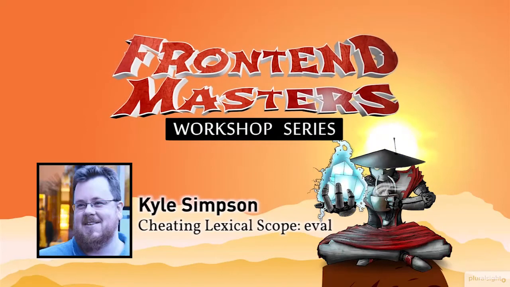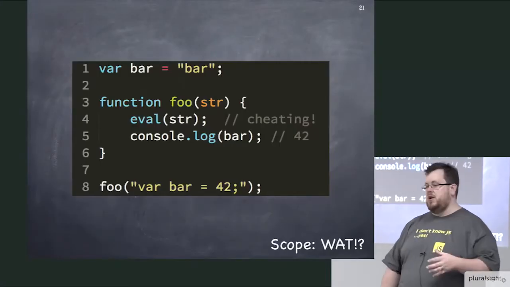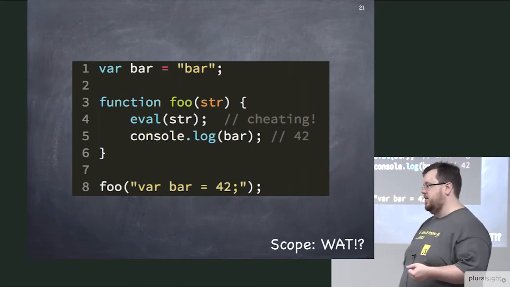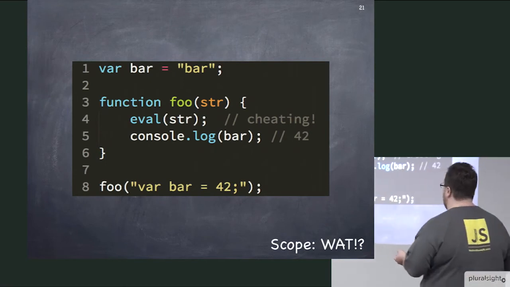As with most things in JavaScript, however, there are exceptions. There are ways to cheat this. The first way to cheat the lexical scoping model that JavaScript has is the eval keyword. Many people like to pronounce eval as evil. Okay? So the eval keyword, what is this all about?